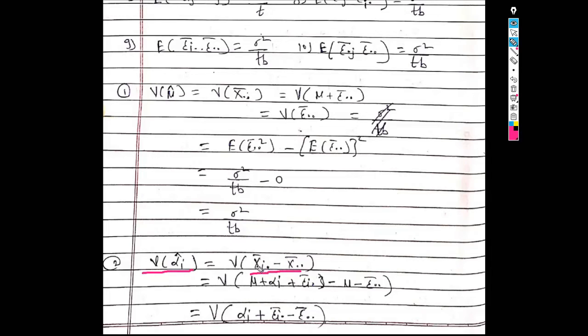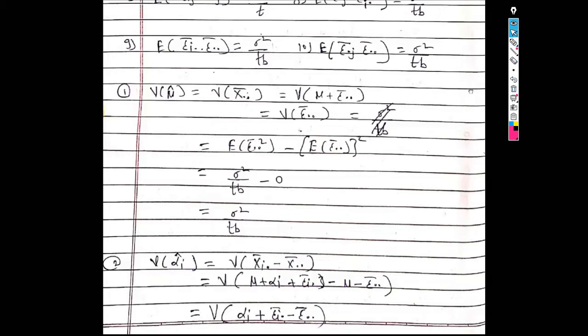We know that xi dot bar can be written as mu plus alpha i plus epsilon i dot bar, and x dot dot bar can be written as mu plus epsilon dot dot bar. So here mu and mu get cancelled, and the remaining terms are the variance of alpha i plus epsilon i dot bar minus epsilon dot dot bar.